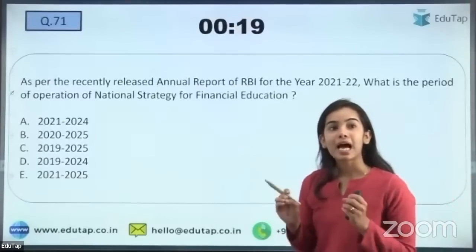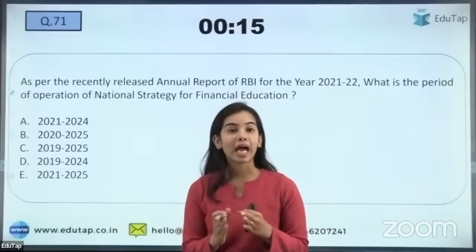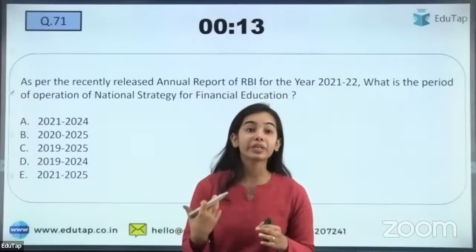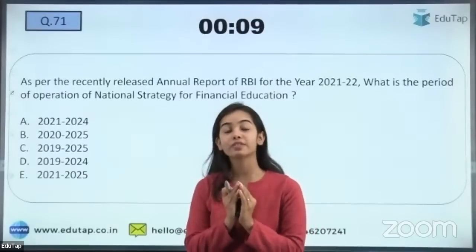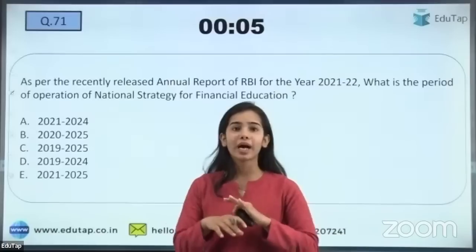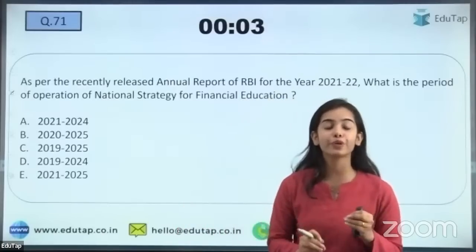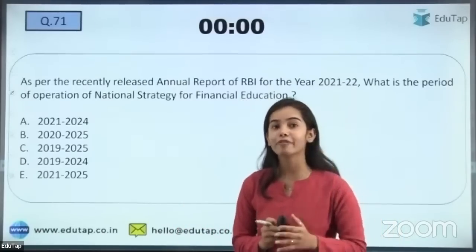So the next is, as per the recently released annual report. So now you will get the 10 questions for the annual report, because the annual report has been recently released and this is the RBI specific annual report. I hope you have seen the morning session also, where I have given you a very brief overview of the annual report. For the Zoom students, you already have the PDF.